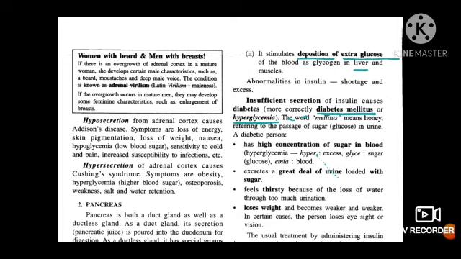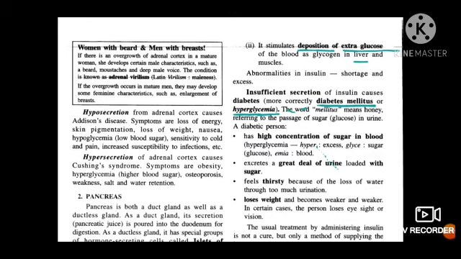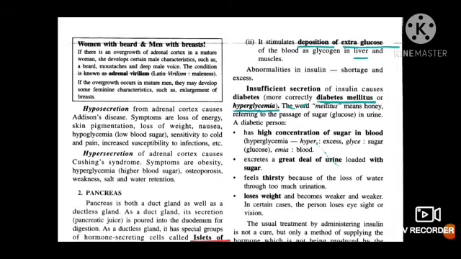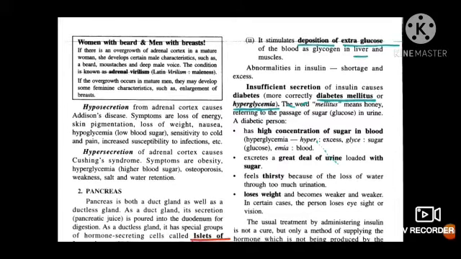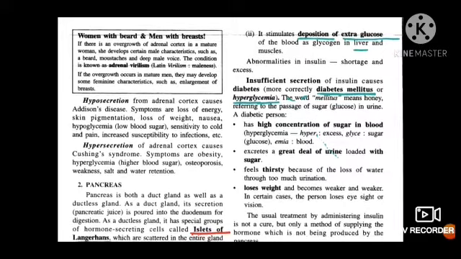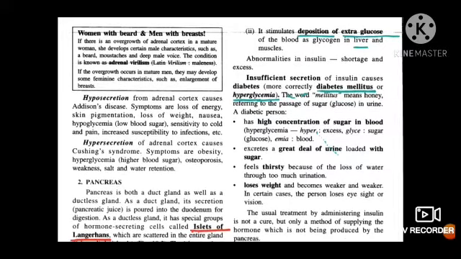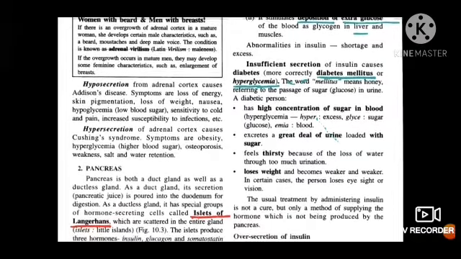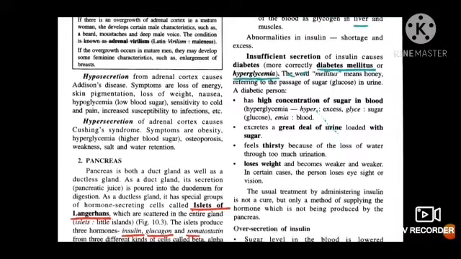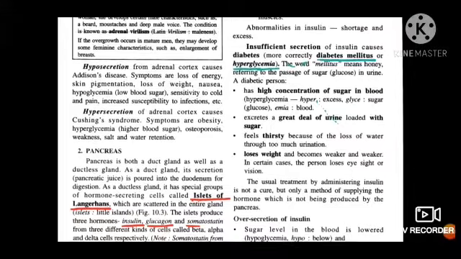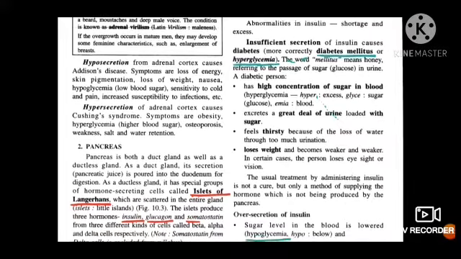Now, certain abnormalities can also arise. Maybe your body is not secreting enough insulin. So, there can be certain conditions. First, if there is an insufficient secretion of insulin in the body, a person will suffer with a disease called diabetes mellitus. And in scientific term, it is called hyperglycemia. Underline the terms: hyperglycemia, that means diabetes mellitus. Now in common words, we say a person is diabetic. So what symptoms will he have?